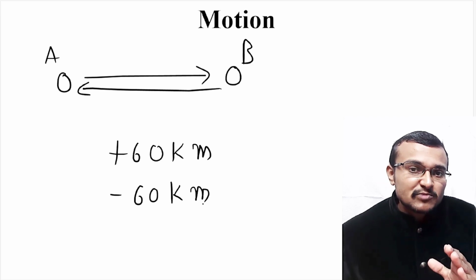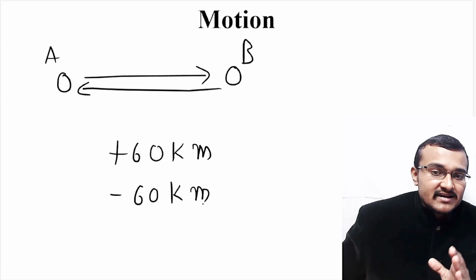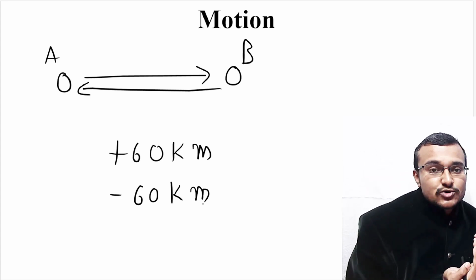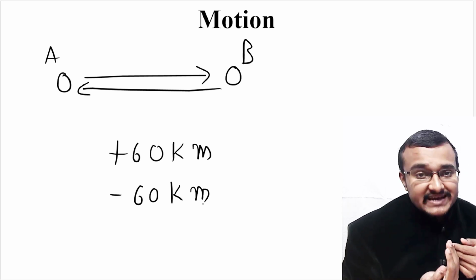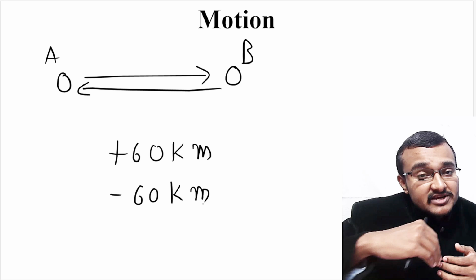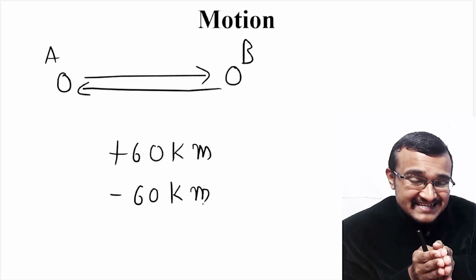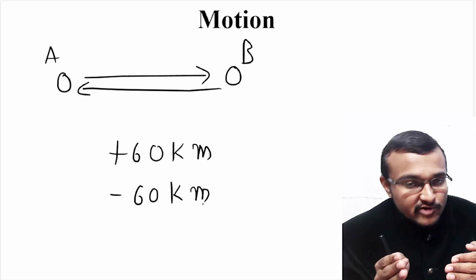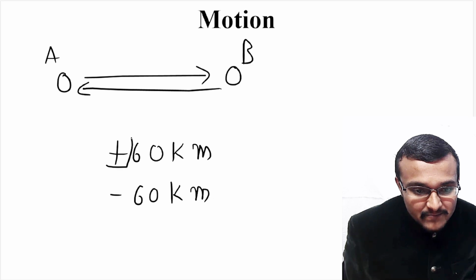That means plus 60 kilometer means it is moving in positive direction towards B, and if it is coming back to A, then it is following a negative direction to reach A. That means it is moving in the opposite direction for the path which that particular particle has covered initially. So that means here negative sign indicates the path followed is opposite to the initial path followed by that particular object. So that's why here plus and minus actually gives you the direction.